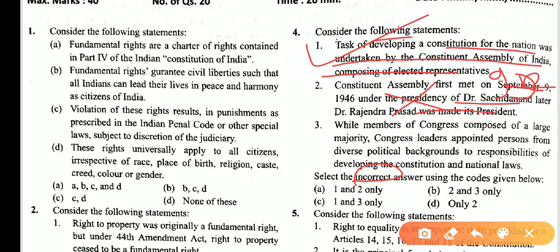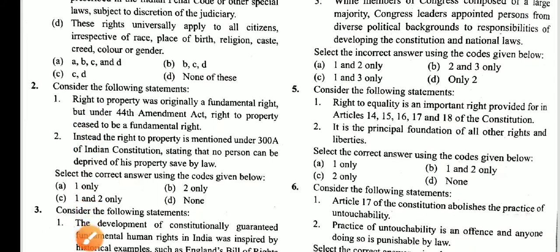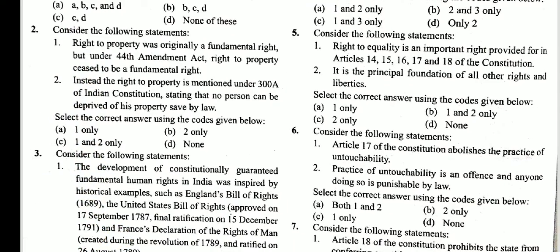While members of the Congress composed the large majority, Congress leaders appointed persons from diverse political backgrounds to take responsibility for developing a constitution and national law. That is an example of Dr. B.R. Ambedkar. So 1 and 3 are correct statements, and we are asked for the incorrect statement, so only 2 is incorrect. So the answer is D.